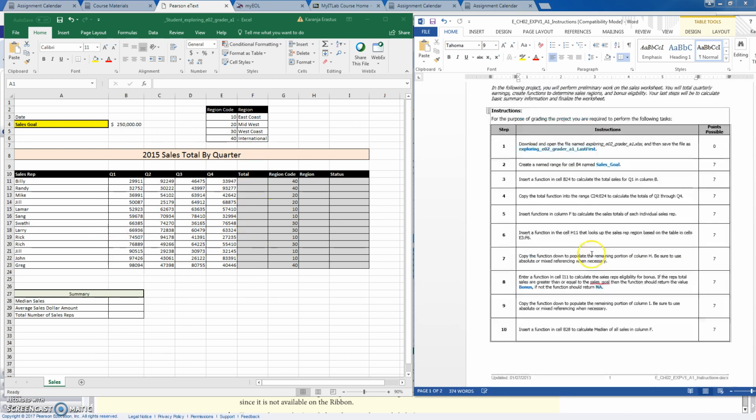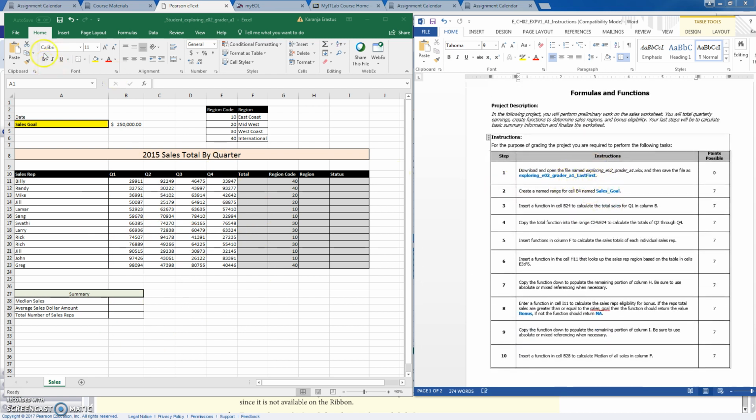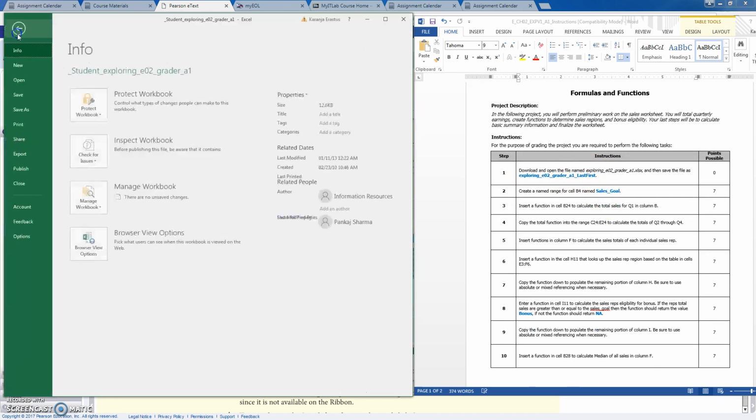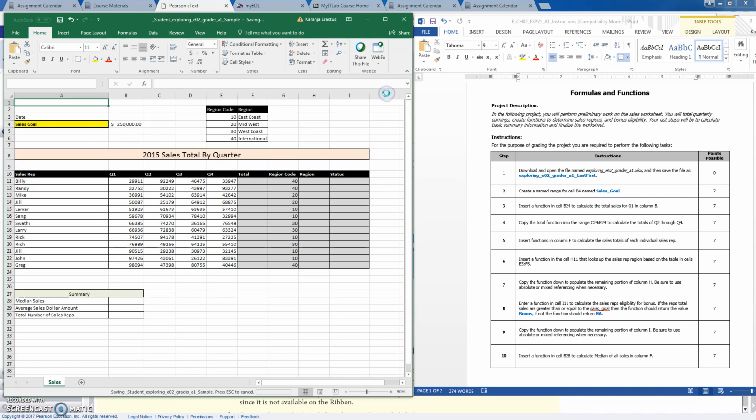So the first thing that we are told to do is download the file. We did that, and then you save it under your last name. So you can come in here and you click on file, you go to save as, and then right here you append underscore, write your name right there. Okay, so we finished the first one. You're not getting any points for that. So create a named range for cell B4, named sales underscore goal. So the first thing you need to identify is the cell B4. So these are the column labels, row labels, B4 right here.